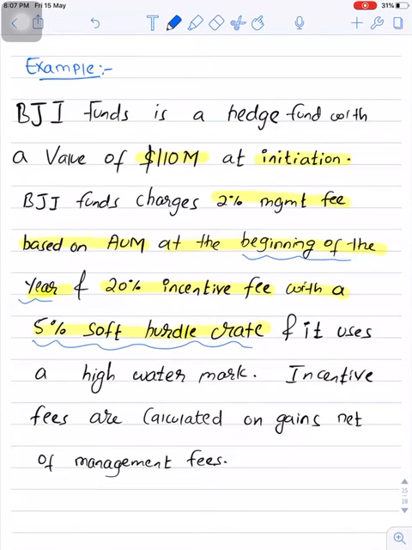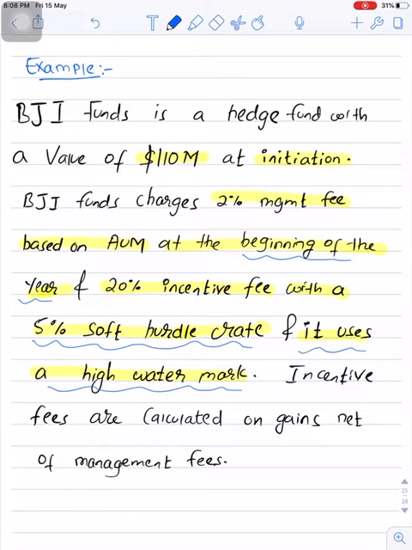So this fund is having a hurdle rate of 5%, okay, a soft hurdle rate, and it uses a high water mark. So again, this is also an important concept, a high water mark. So if in any year the fund is generating losses, we don't have to pay any incentive fees if it's just reversing the losses in coming years.